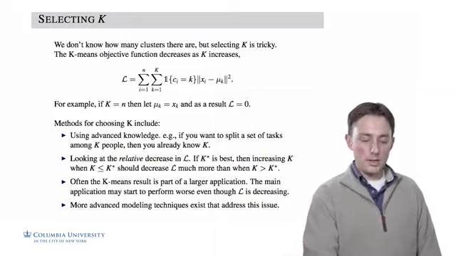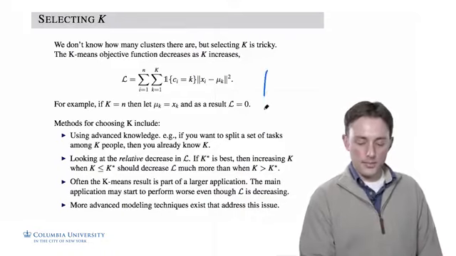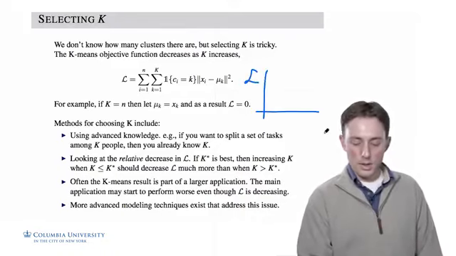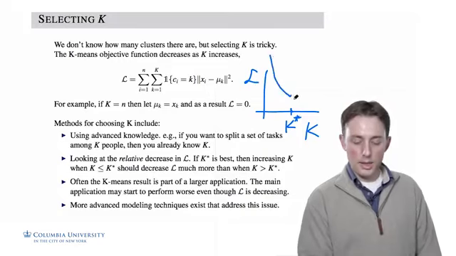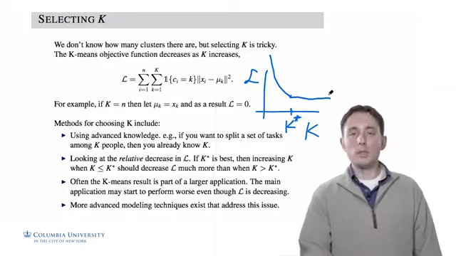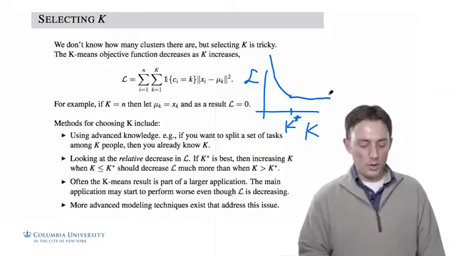So you could imagine it to look like this. Here's L, and here's K, and maybe here's K star. We should see in this regime it really decreasing quickly, and then suddenly maybe it starts flattening out. So that's a heuristic thing that you can try.